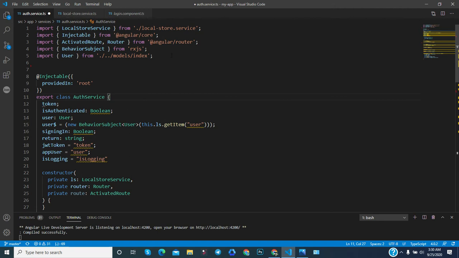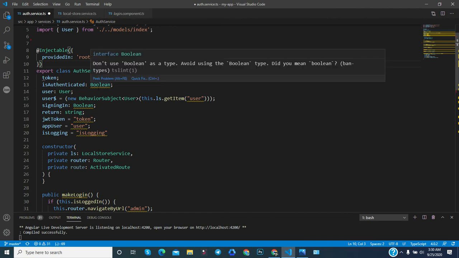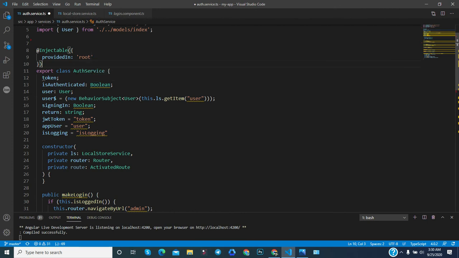Now according to the requirement, we will also import some libraries whenever they are required. So these things we have imported at the top. Now here you can see this is Injectable. Why is this Injectable? This is basically a decorator. This decorator tells Angular how this service will behave. So it provides all the information related to this service to Angular. So this is providing the metadata to Angular related to this service.